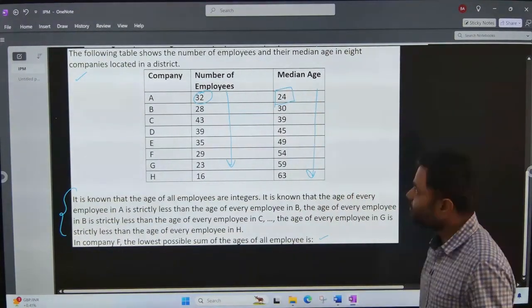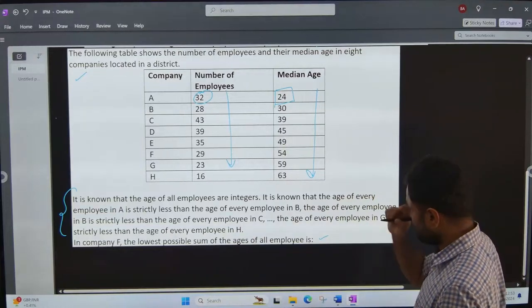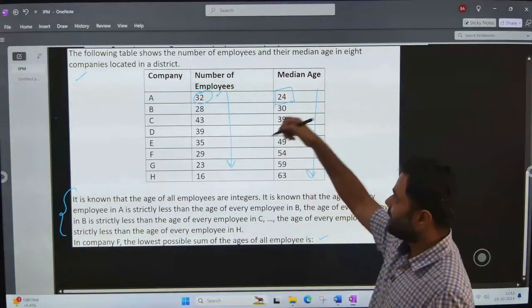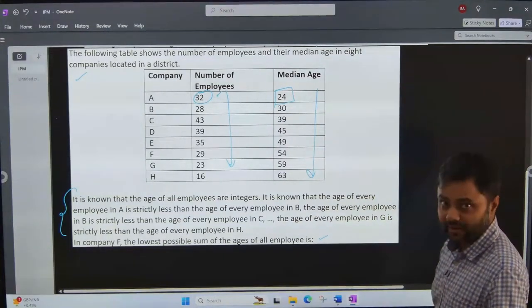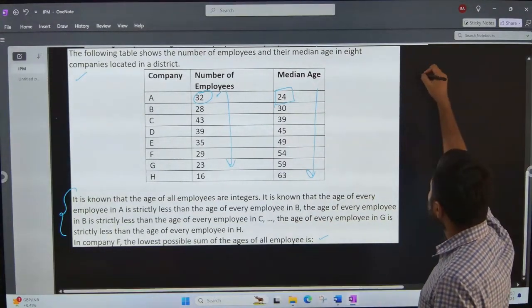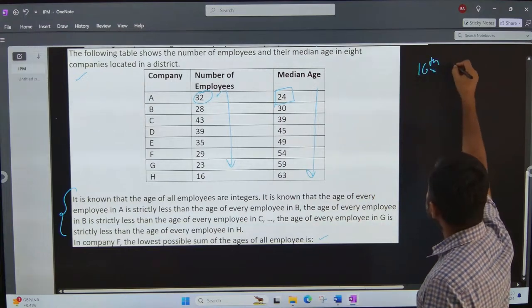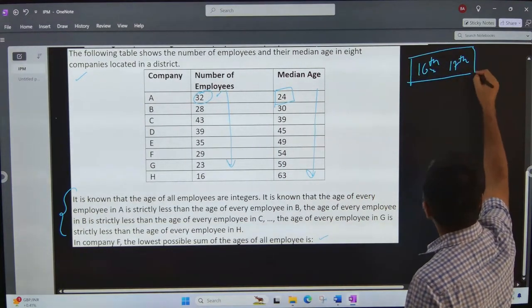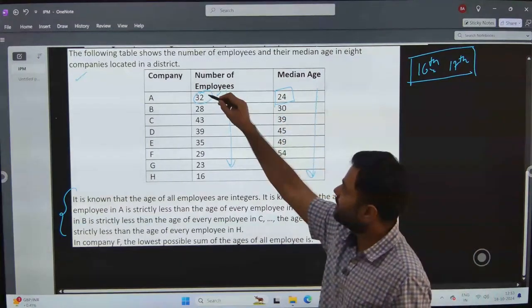So what is the meaning of median first of all? The meaning is that if we arrange these 32 employees in ascending or descending order according to their age, then there will be 2 employees at 16th and 17th position. They will be the middlemost employees of these 32.